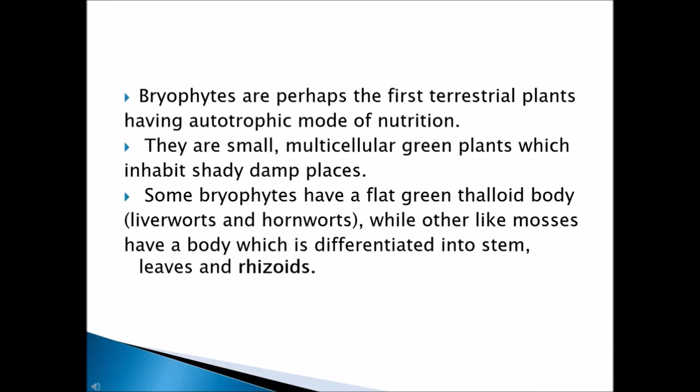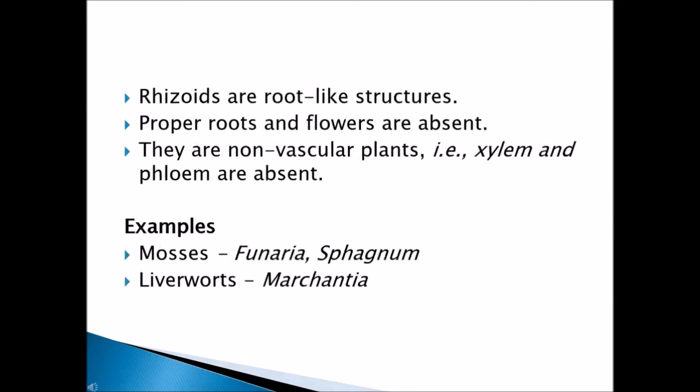Liverworts and hornworts are types of bryophytes. Here it is a flat thalloid structure, and small root hairs are present. Proper roots and flowers are absent in bryophytes. These bryophytes are non-vascular plants. That is, they do not have xylem and phloem for the transport of elements. The examples of bryophytes under mosses are Funaria and Sphagnum. These are the two examples, and for liverworts, the example is Marchantia.